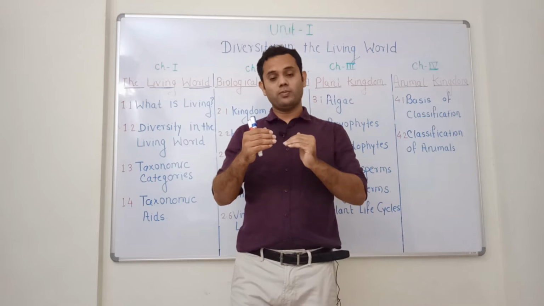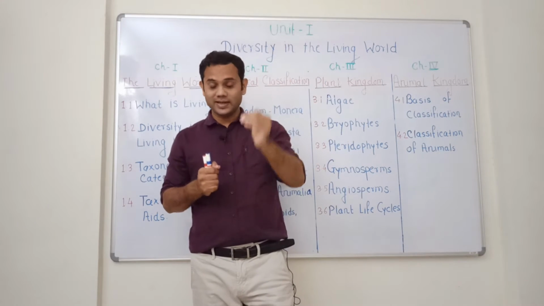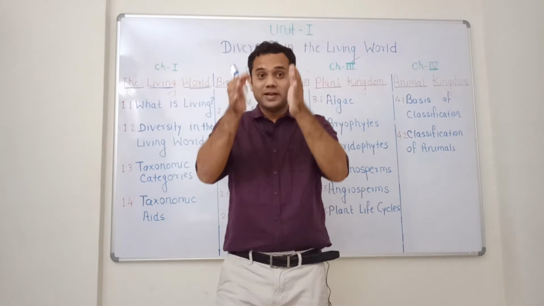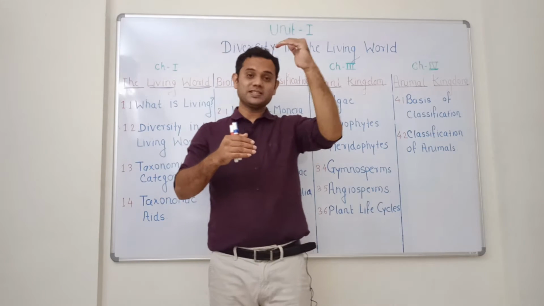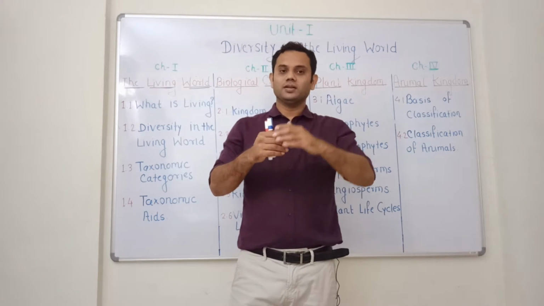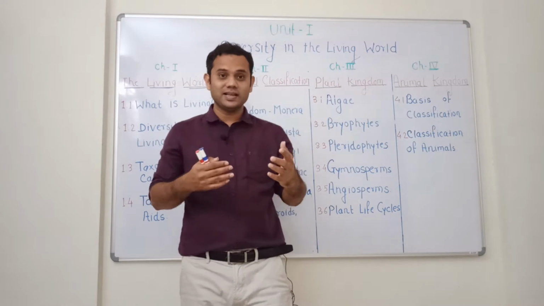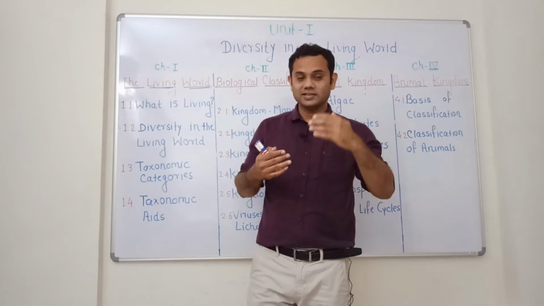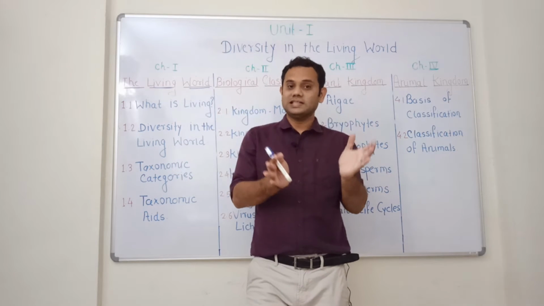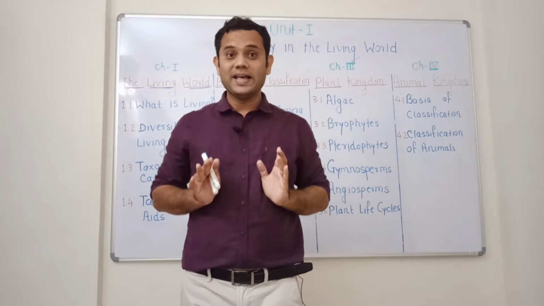If we go from bottom to top, the dissimilarities increase, and if we go from top to bottom, the similarities increase. It consists of kingdom, then phylum or division, class, order, family, genus, and at last species. So this is the taxonomic hierarchy.